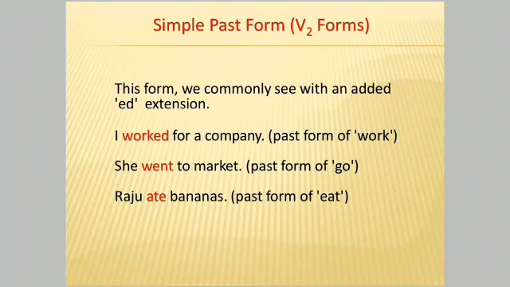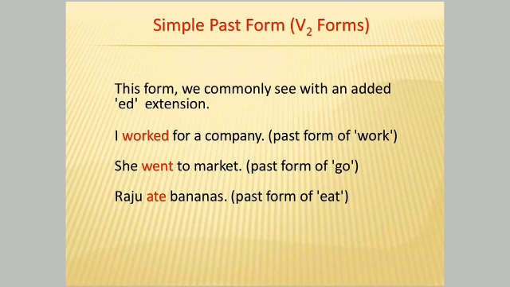Now simple past form, V2 form, means second form of the verb. This form represents past tense. We commonly see this form with an added ed extension but not every time. For example, I worked for a company. She went to market.